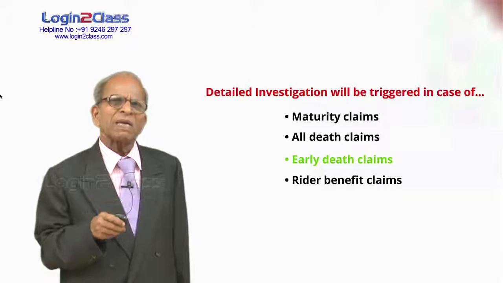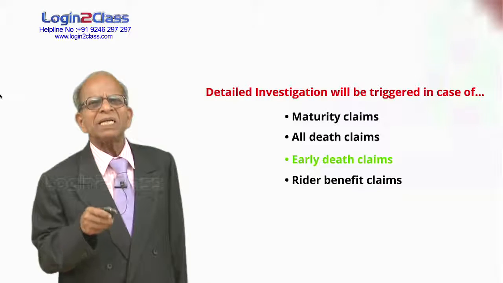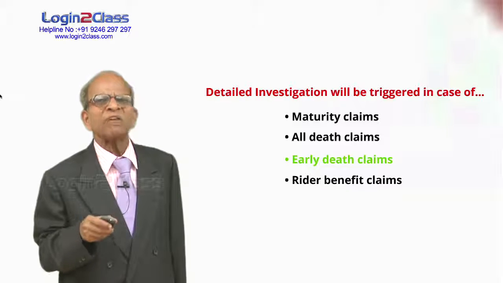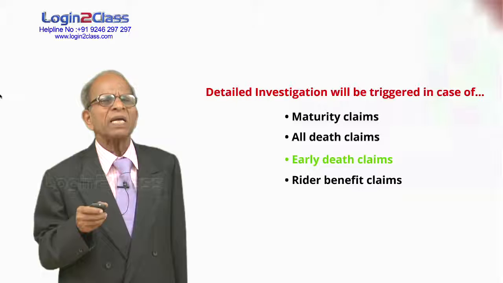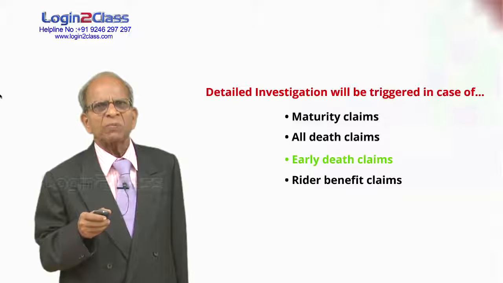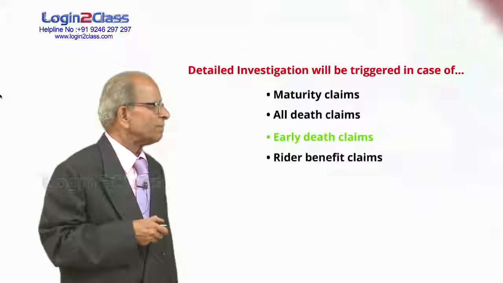Or if a policy becomes a claim within 3 years of revival also, it will be treated as an early death claim because revival amounts to a fresh contract. And we just want to make sure if he has made some false submissions in order to get the policy revived. So, early death claim is the right answer.